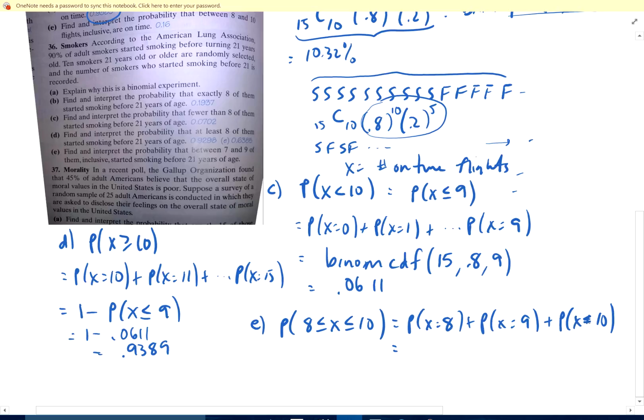There's not really an easier way to do that when you have 3 of these. So if you just do it individually, binomial PDF 15, 0.8, 8, that's the first one, plus, and do the others, and if you add those up, you get 0.16. Alright, let it go.